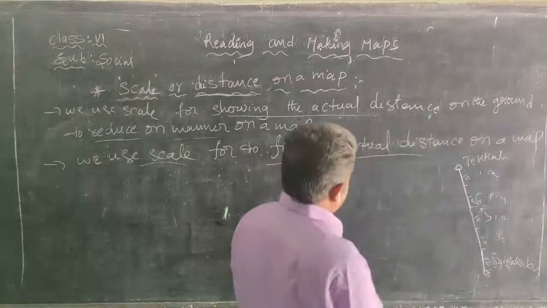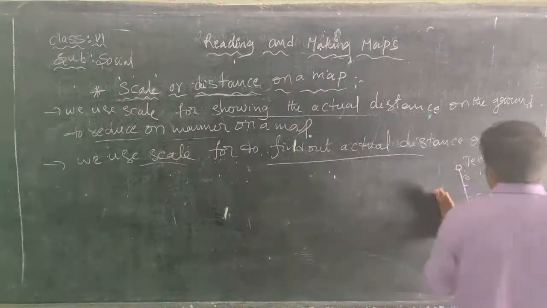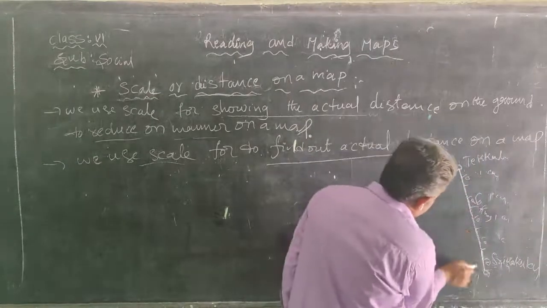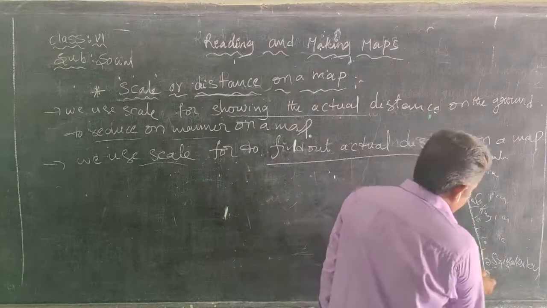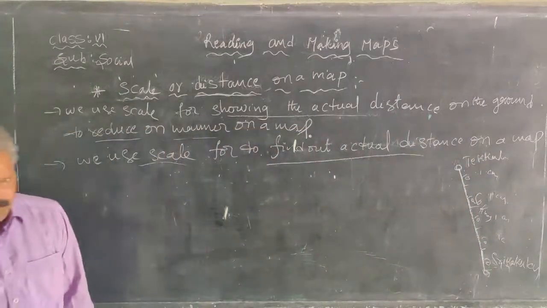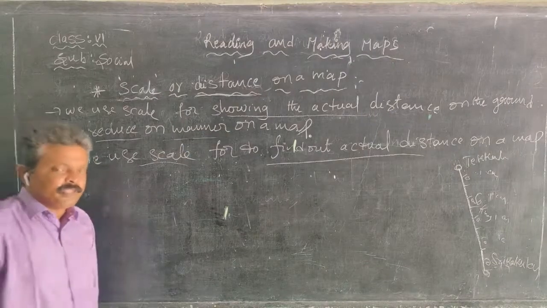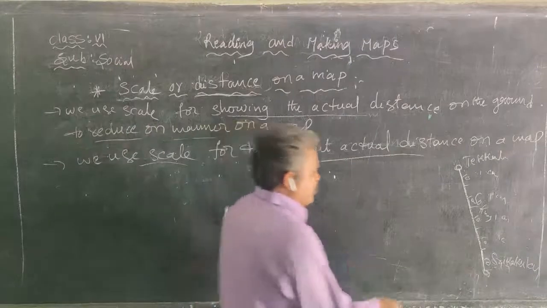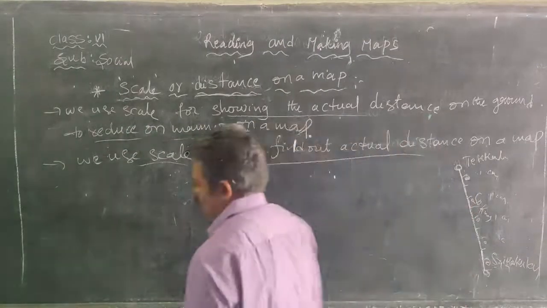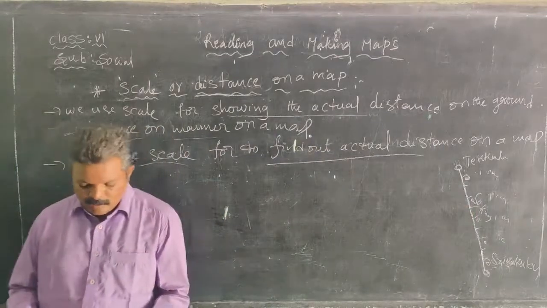So while preparing a map, we show the distance between Tekali and Srikakulam as 5 centimeters. That means the 50 kilometer distance is reduced into centimeters. 1 centimeter equals 10 kilometers.